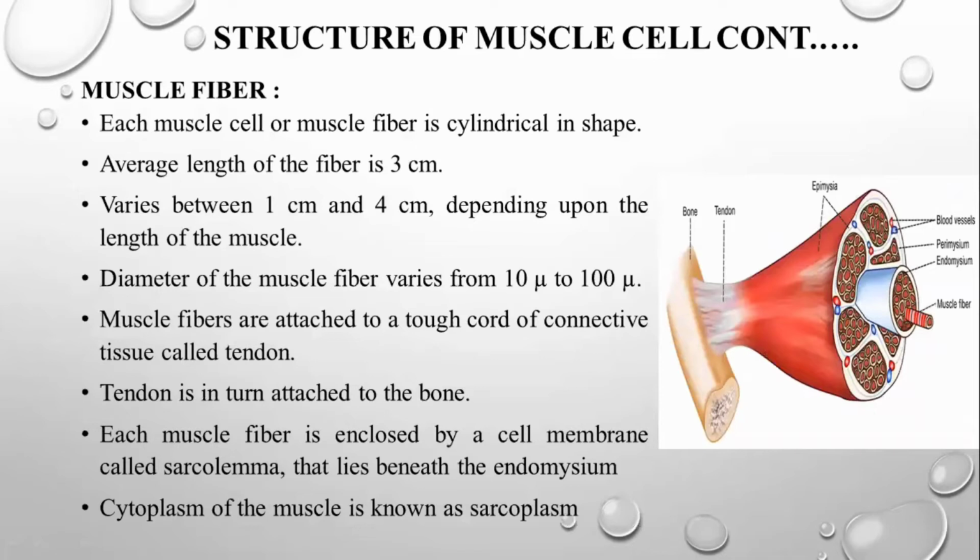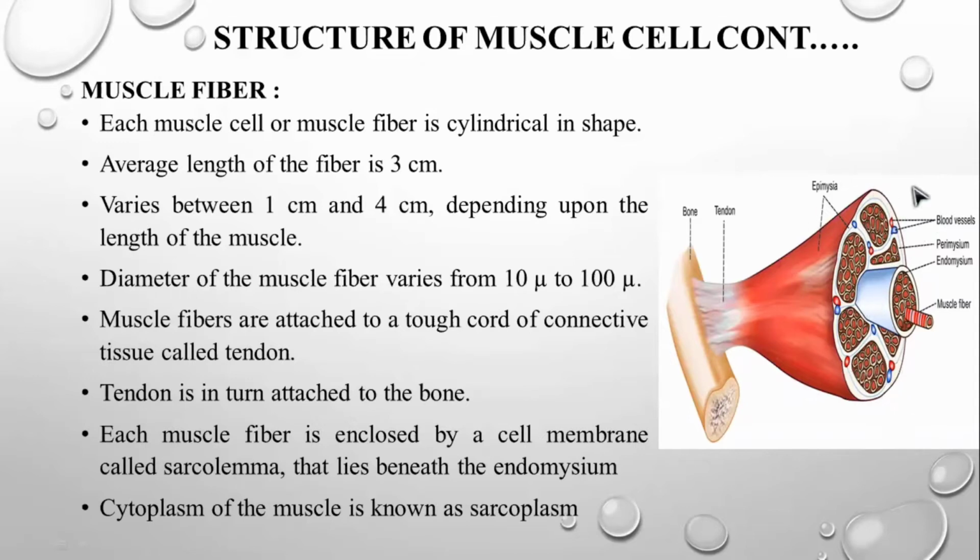This is what we had about the muscle mass. Next we're going to see about the muscle fiber. This is going to be a muscle mass, this is a bone, and this is a tendon which gets attached to the bone. As we discussed in the last session on the human skeletal system, bone is supported by muscle, cartilage, as well as ligaments.